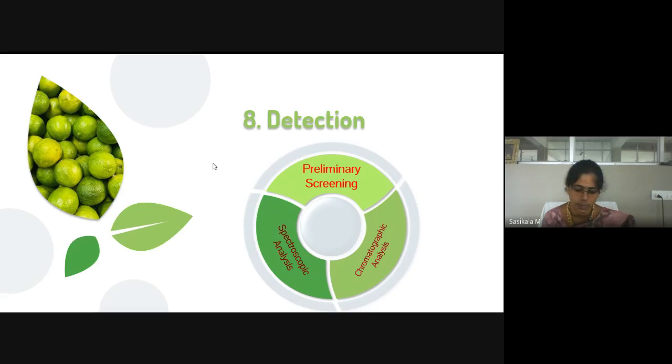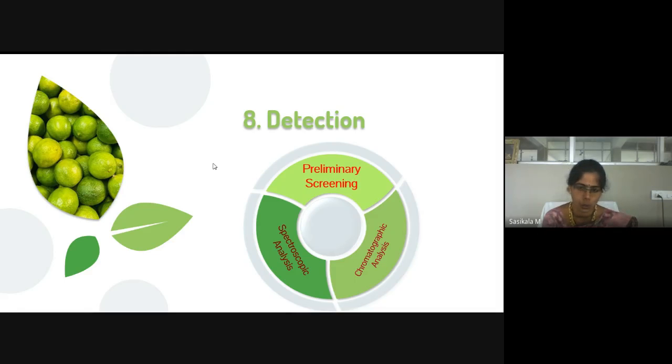Both quantification, how much is present in the fraction, and what type of molecule it is, with the concentration, we can detect. Both qualitative and quantitative characterization can be done with chromatographic analysis using the sophisticated techniques HPLC and HPTLC. Then next, spectroscopic techniques. The fraction will be carried for spectroscopic analysis, where we send electromagnetic radiation and characterize the molecule: what type of basic nucleus, functional group, what molecule it is. Molecular structure can be analyzed or predicted by spectroscopic analysis.